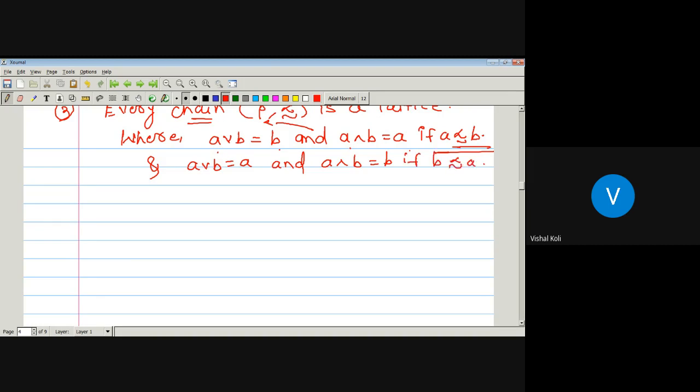As A and B are elements of P, there is only one possibility. Since P is a chain, either A precedes B or B precedes A. If A precedes B, then we get A join B as B and A meet B as A. And whenever B precedes A, then A join B will be A and A meet B will be B. Does anyone have any doubt in this?